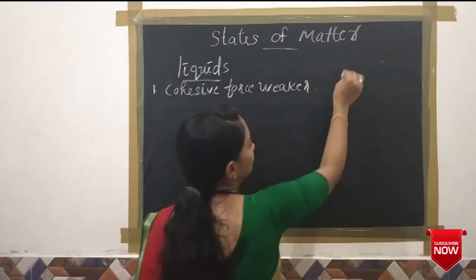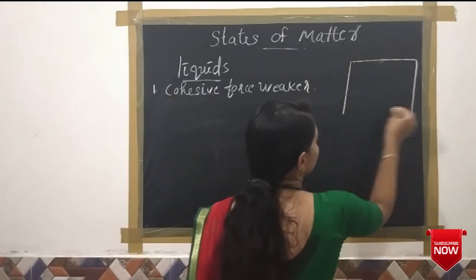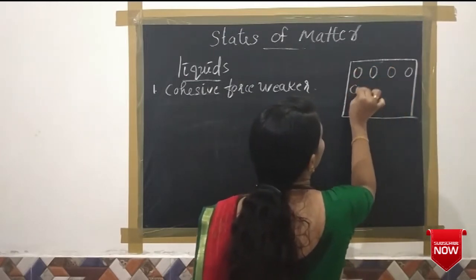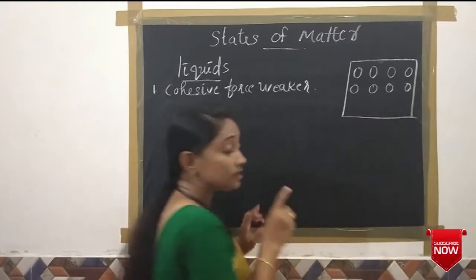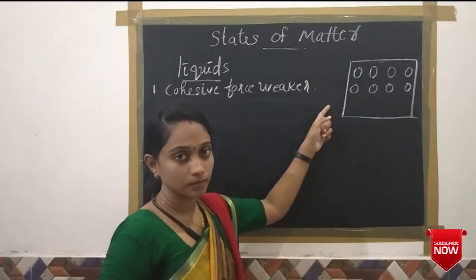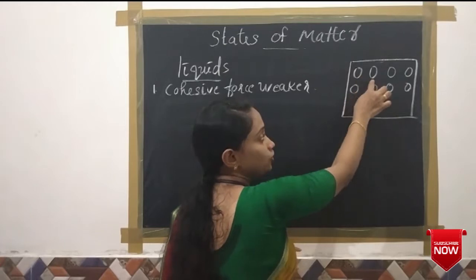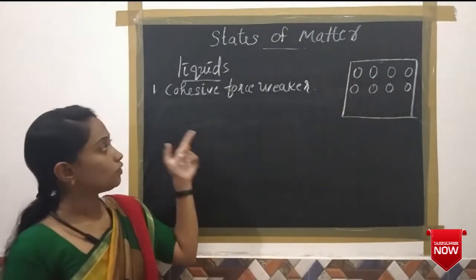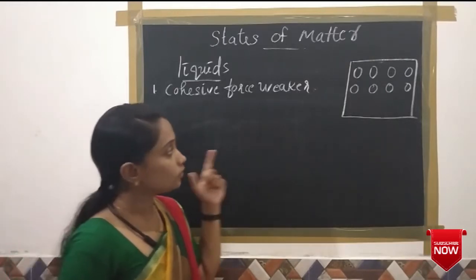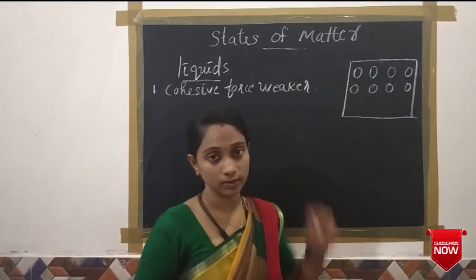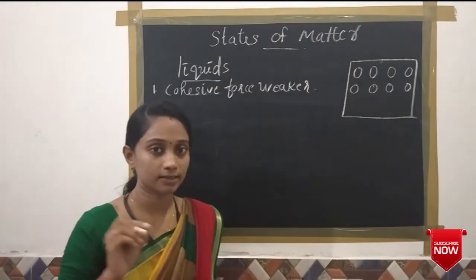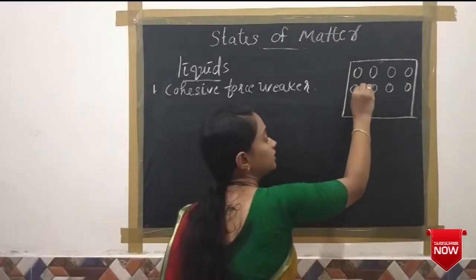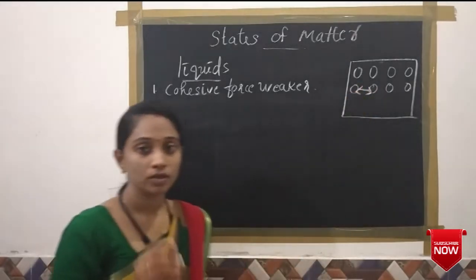The reason is that in liquid substances, the particles are loosely packed. So the attraction between two particles is very small, and we can say its cohesive force is weaker than in solids. And one more thing, the distance between two particles, the interparticle distance, is more than in solids.